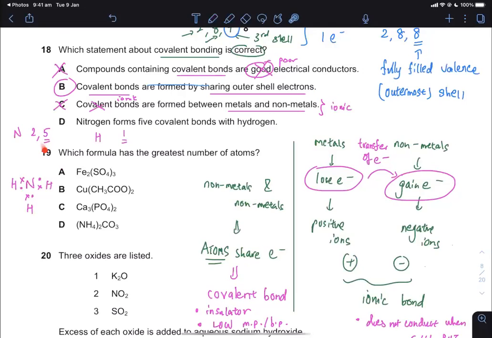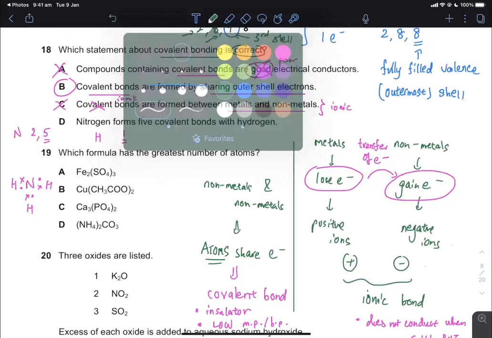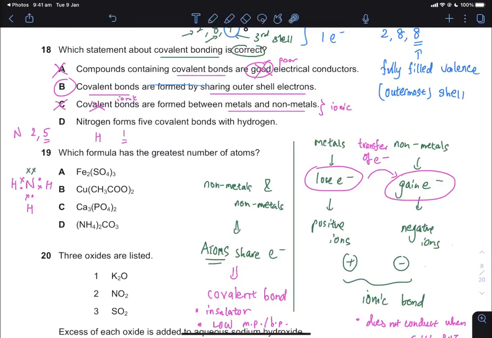I use only 3 out of 5 for covalent bonding, so I must know how to count and complete my outer shell. In my nitrogen outer shell, I started with 5 crosses, and I share 3 electrons from 3 hydrogens, 1 dot, 2 dot, 3 dot, 5 plus 3 gives me 8. The hydrogens in the first shell are fully filled with 2 electrons, 1, 2, 1, 2, 1, 2. So it's not 5 covalent bonds, it's 3 covalent bonds, as I can draw it like that.